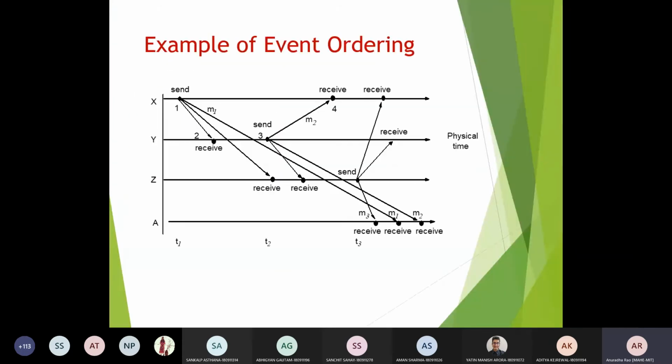For example, in this particular slide, there are 4 processes, A, X, Y, and Z, and they will be sending various messages. But how are they going to receive? This is based on a particular ordering. Sending the messages will always happen before, and receiving the messages will happen later, correct? This particular relation, happens before, is modeled by Lamport, and it gives you a logical event ordering mechanism.